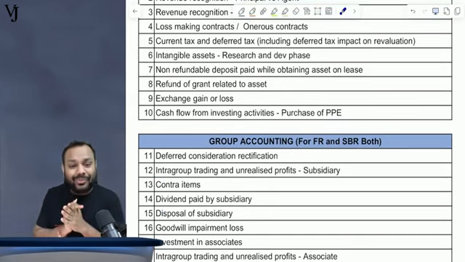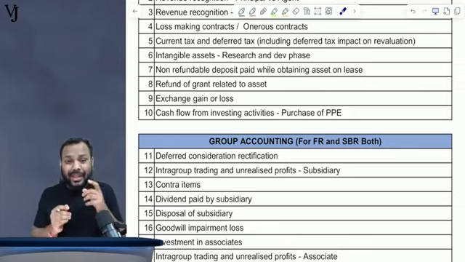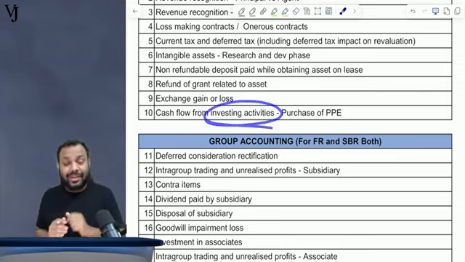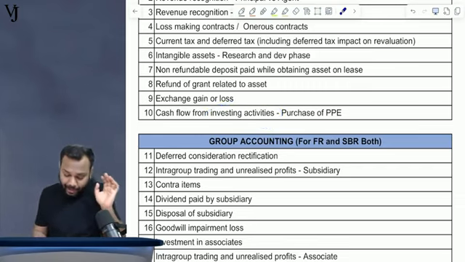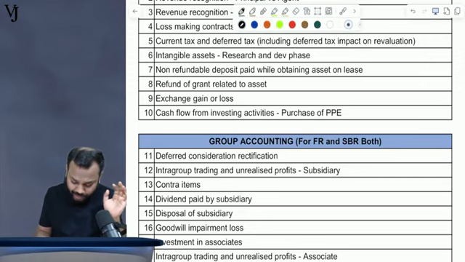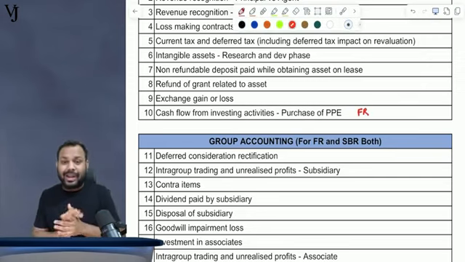Now, students find cash flow a somewhat complex topic, and in the exam we have seen cash flow from investing activities becomes a favorite topic of the examiner, particularly from an FR perspective. It becomes a very interesting topic for the examiner, so they definitely ask it.